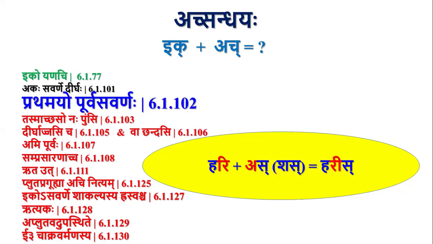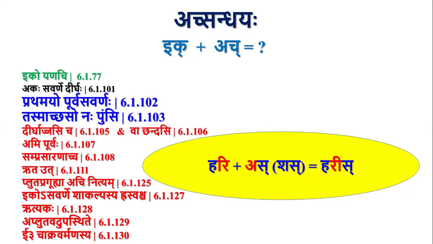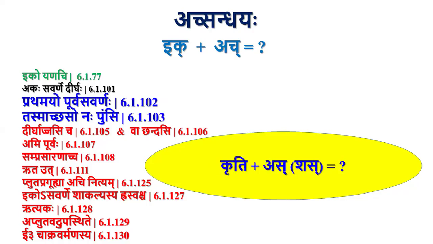Once we apply Pratamayo Purva Savarnaha, E plus A becomes Dirgha E. In case of Pullinga words, we have the scope for Tasmachaso Napumsi. So Shas pratyayasya Sakarasya Nakaradeshaha. So Areen is the Dvitiya Bahuvachanam. But it is not applicable in case of Strilinga words like Kruti.